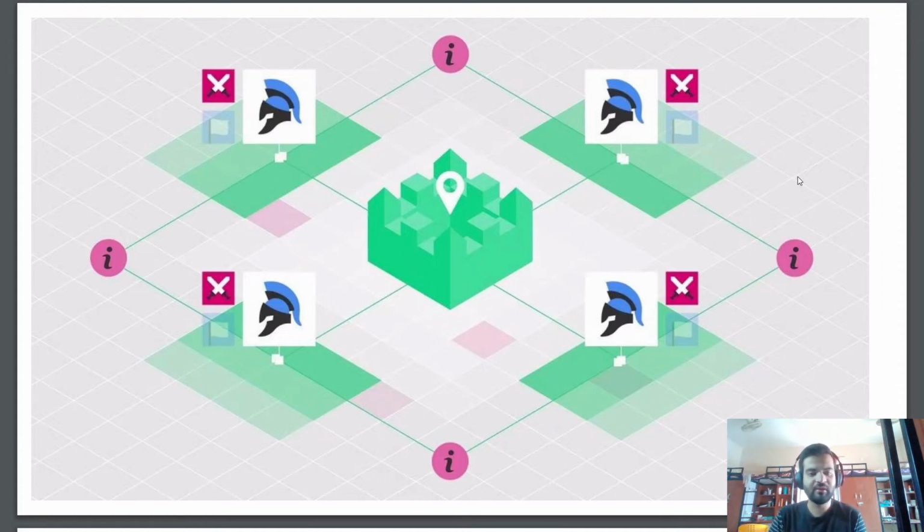The main thing about this problem, or to win this situation, is that all the generals have to attack simultaneously, or they have to retreat simultaneously. It cannot be like two generals are attacking and two are retreating, because then they will fail, the other kingdom will get to know, and they will kill the army.